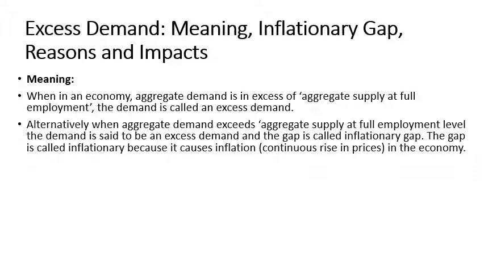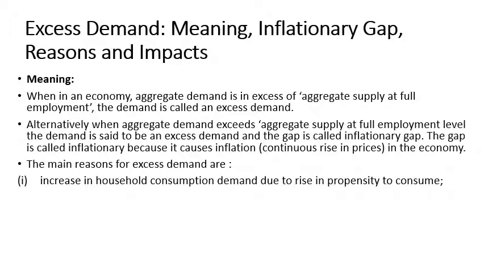In that situation, aggregate supply will fall short compared to aggregate demand, and because of that a gap will arise, that is called inflationary pressure in the economy. This gap is called inflationary pressure because when aggregate demand is increased as compared to the supply, the general price level of the commodities in the economy will increase.